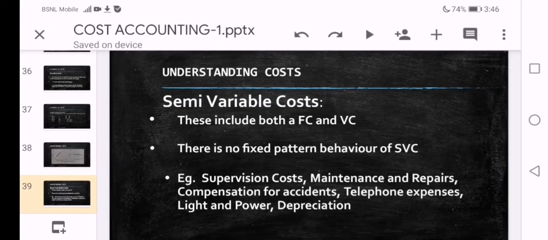Examples of semi-variable costs are supervision costs, maintenance and repairs, compensation for accidents, telephone expenses, light and power, depreciation, etc. For easy understanding, let us take telephone expenses. Even for my personal use, I have a landline phone connection.